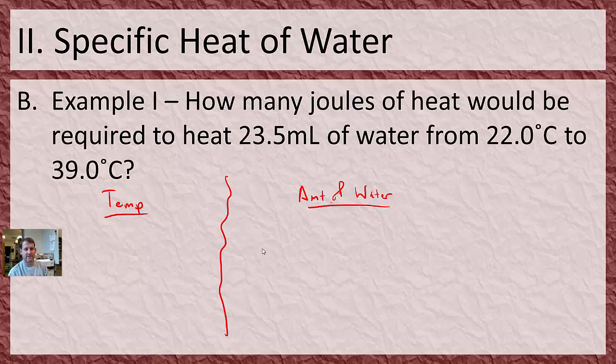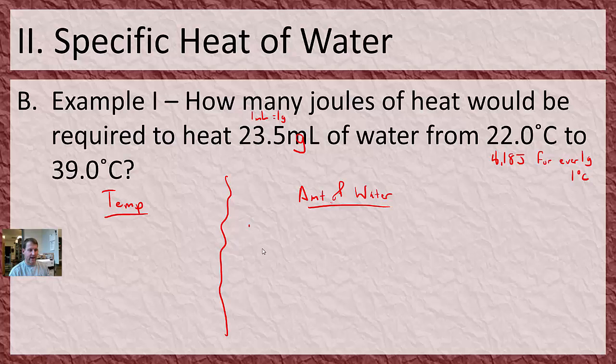So I know this awesome number of 4.18 joules for every 1 gram, 1 degree Celsius. Let's see how much it would take to heat up this amount of water. Since 1 milliliter of water is equal to 1 gram, which is only true for pure water, this just turns to grams. So to heat up 23.5 grams just 1 degree Celsius, how much energy would that take? I'm going to start with the amount of water.